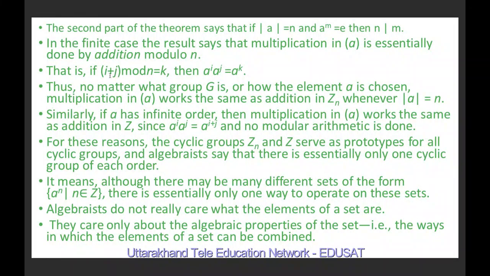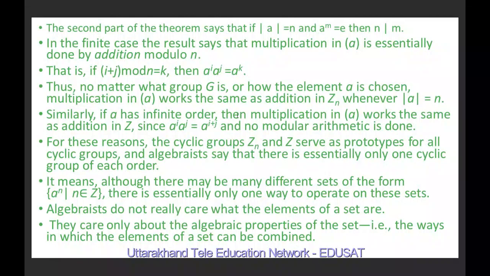It means if (i + j) mod n equal to k, then a^i times a^j equal to a^k, and the operation used here is addition modulo n. Thus, no matter what group G is or how the element a is chosen, multiplication in the cyclic group generated by a works the same as addition in Zn. We know that Zn is nothing but the group of integers less than n under addition modulo n, whenever the order of a is n.